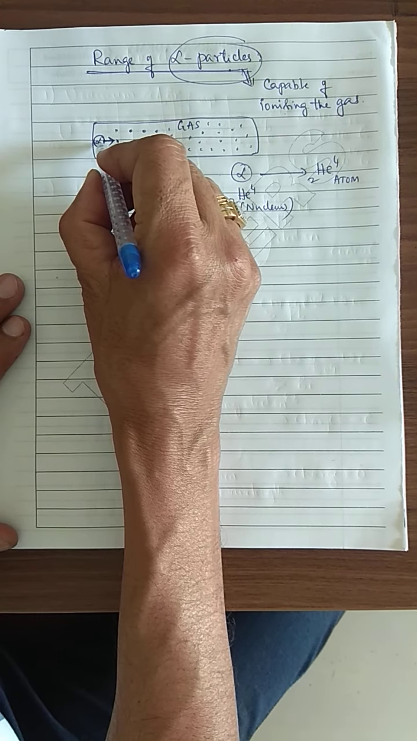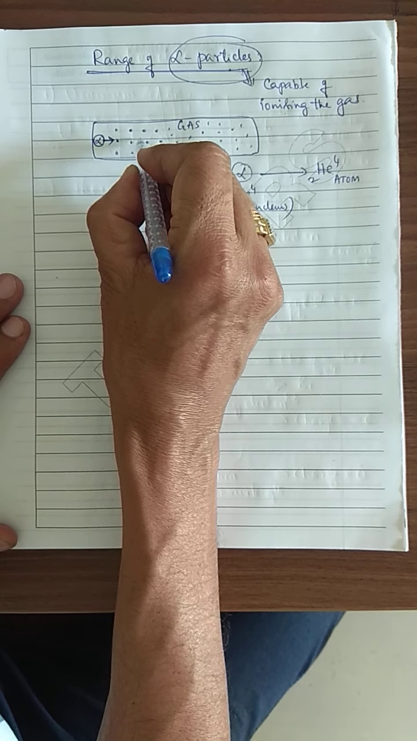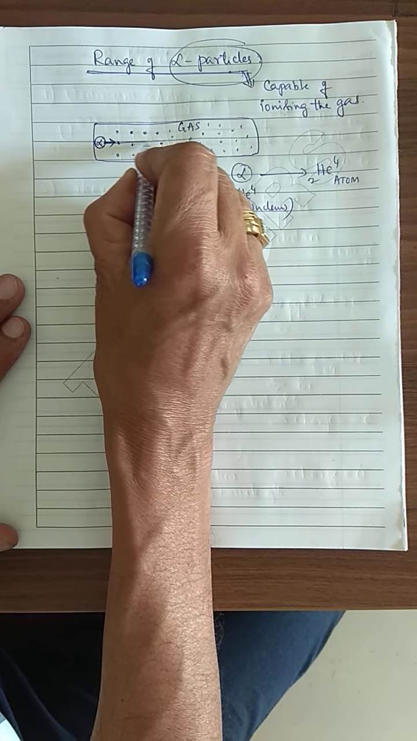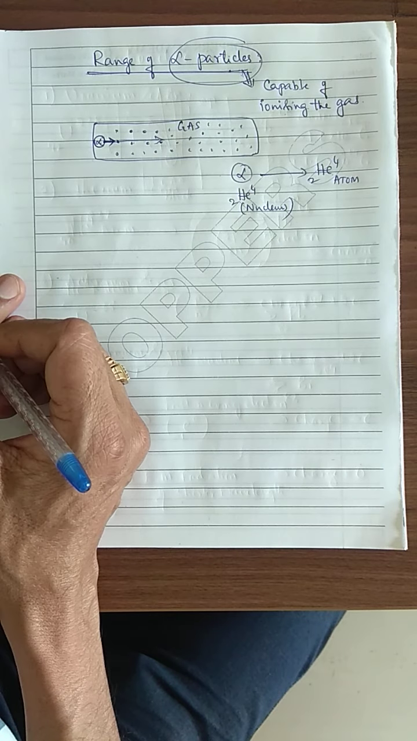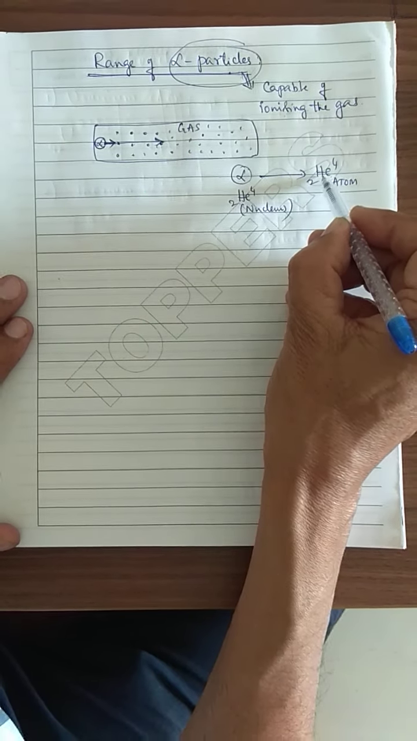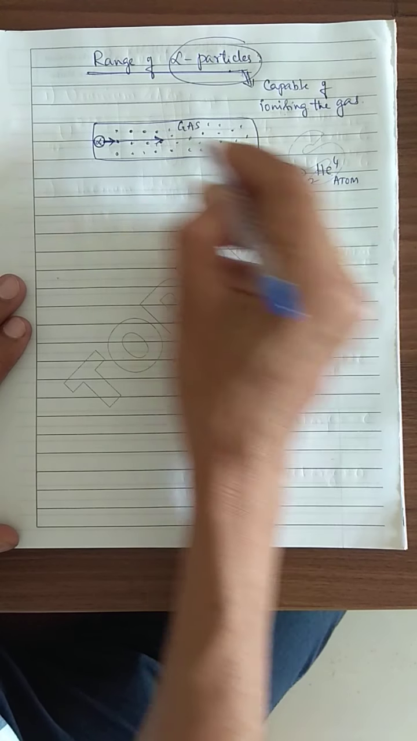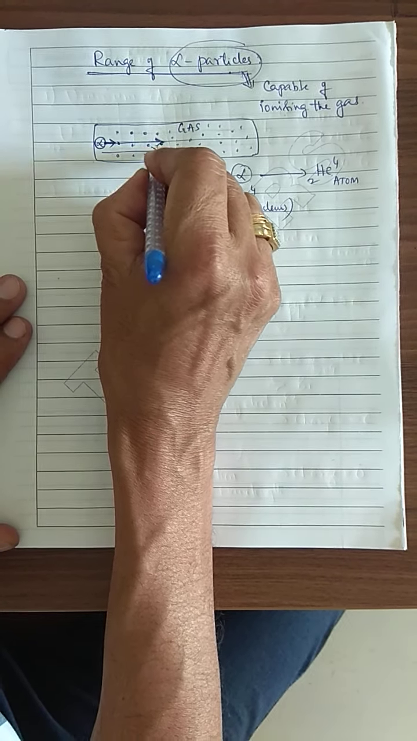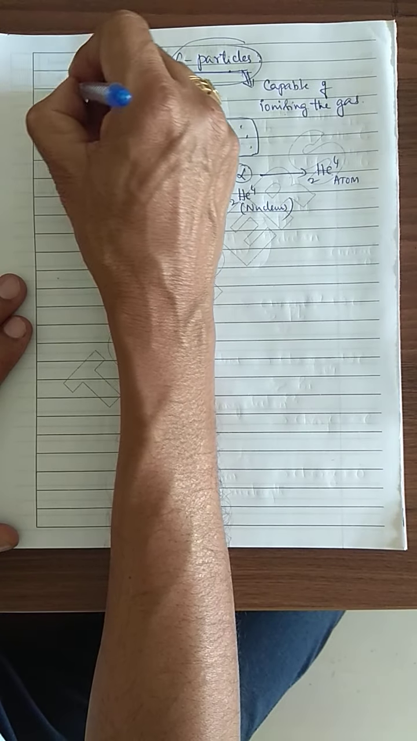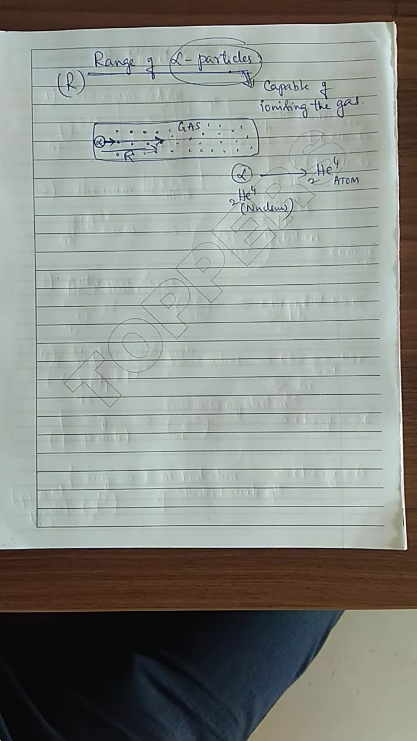As the alpha particle is moving like this, how long a distance has it traveled? For example, it has traveled this amount of distance. Then afterwards, it collides and converts in the form of a helium atom. Then I can say this distance is called by the name range of the alpha particle.